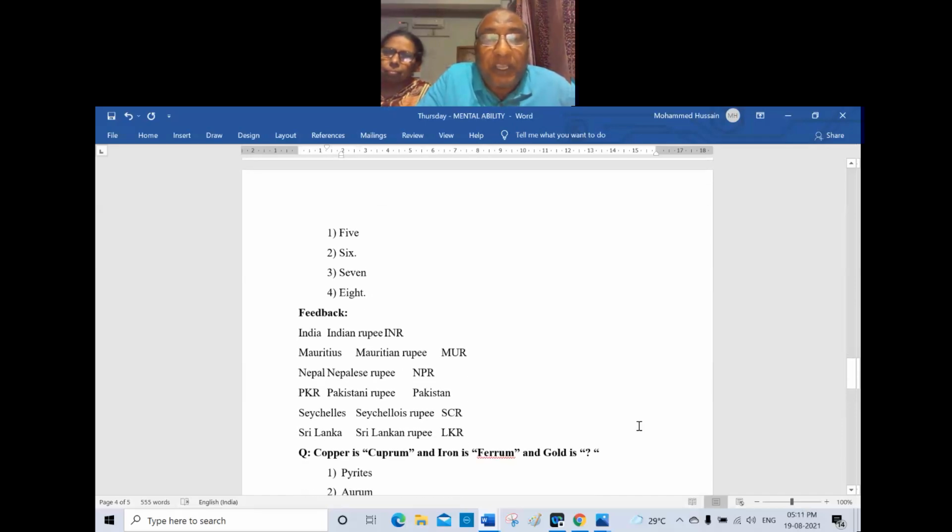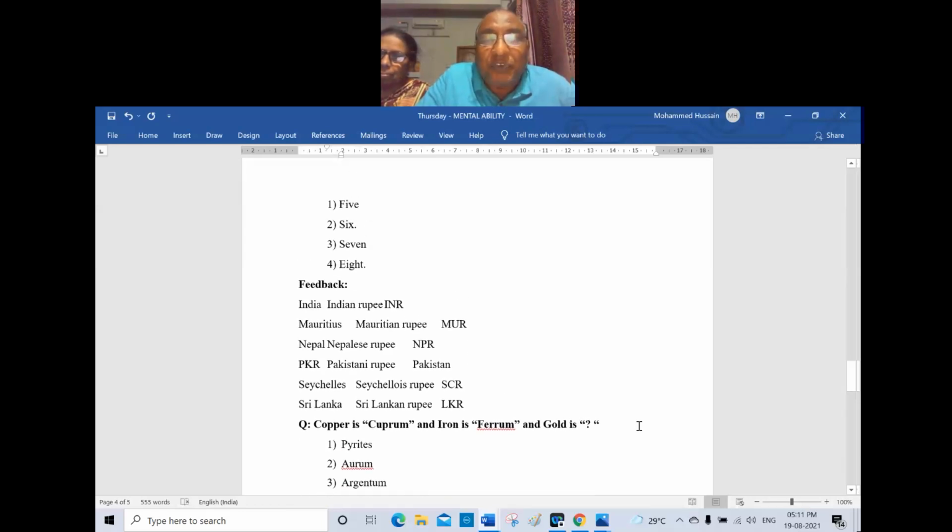One is the Indian rupee, INR, Mauritian rupee, MUR, Nepalese rupee, NPR, Pakistani rupee, PKR, Seychelles rupee, SCR, and Sri Lanka rupee, LKR. Total how many are there? 6. 1, 2, 3, 4, 5, 6.